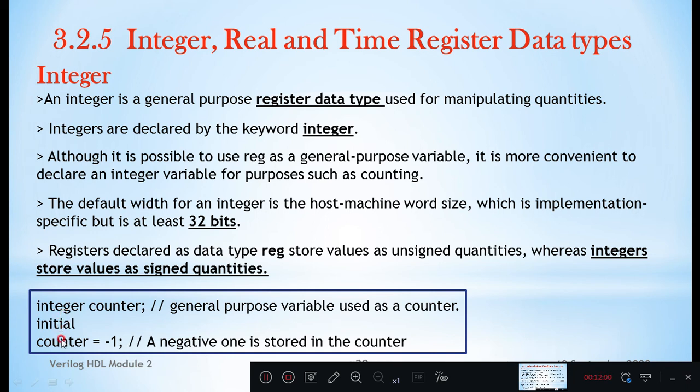Initial counter equal to -1. A negative 1 is stored in the counter. So we initialize counter with -1. That variable is declared as integer and we have initialized it with -1. We know that when we define integer counter, it is used for signed calculation also, for signed quantities.